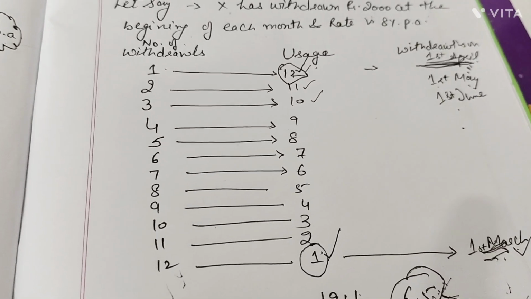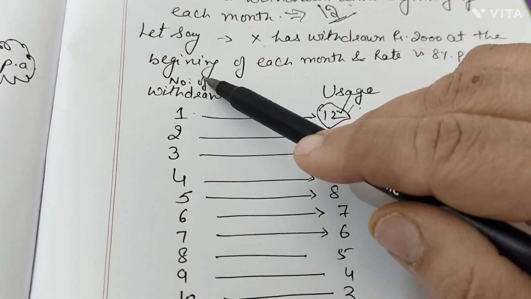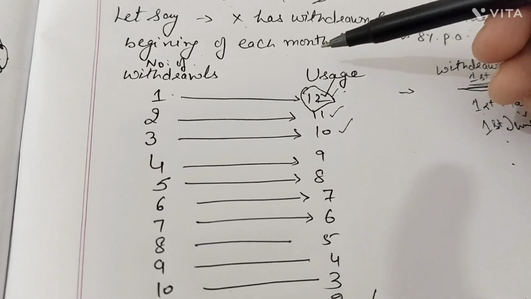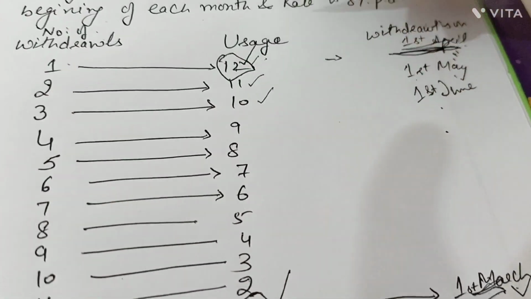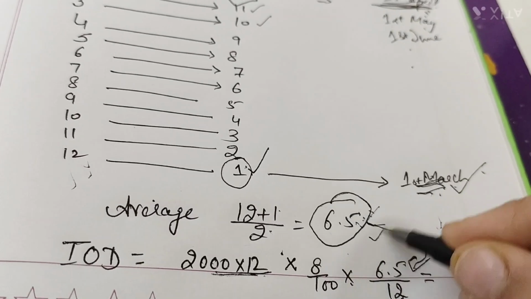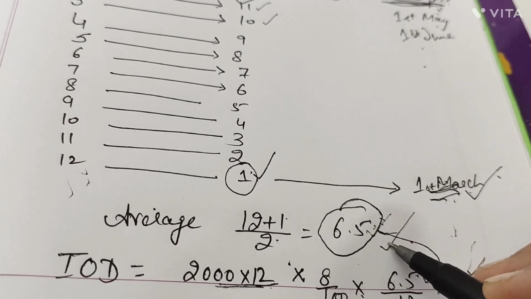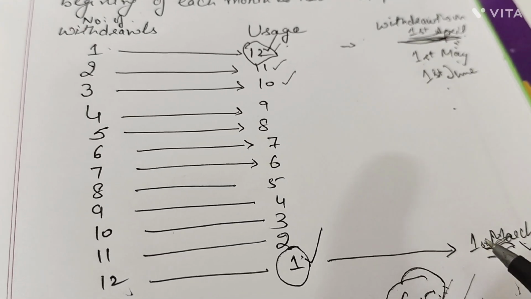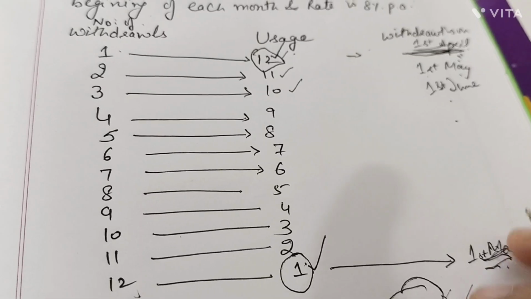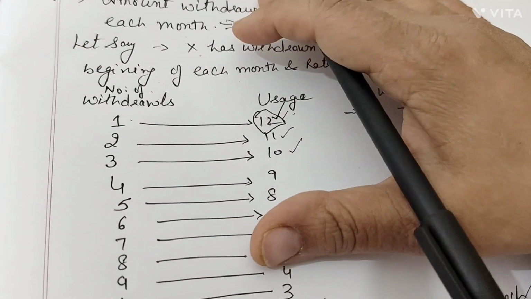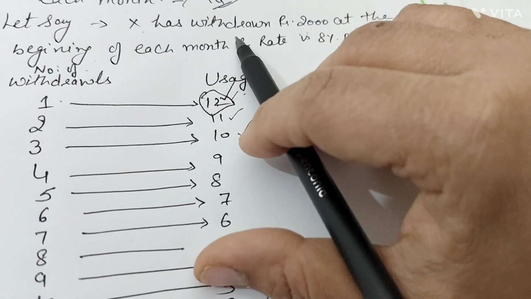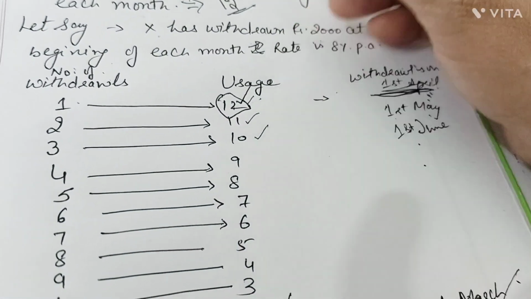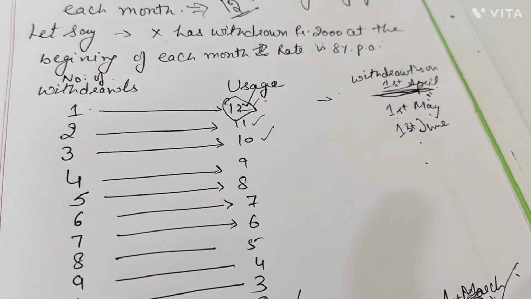Now this case goes along with the end of the month and the mid of the month. I'll tell you that in the next videos. In a few cases you would be asked to cram things like, at the beginning of each month you should go for 6.5, cram it. But I am not letting you cram these things, because there would be cases where the question says that withdrawals are only for the first 6 months. That means if I change the question, how am I changing it? X has withdrawn 2000 at the beginning of each month for only the first 6 months, right? So let's carry along that situation here.